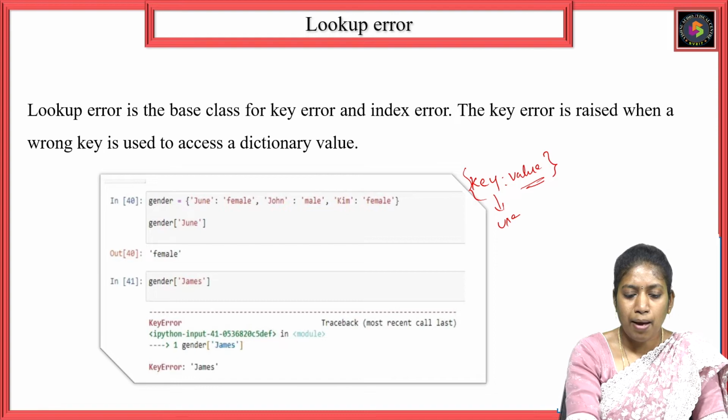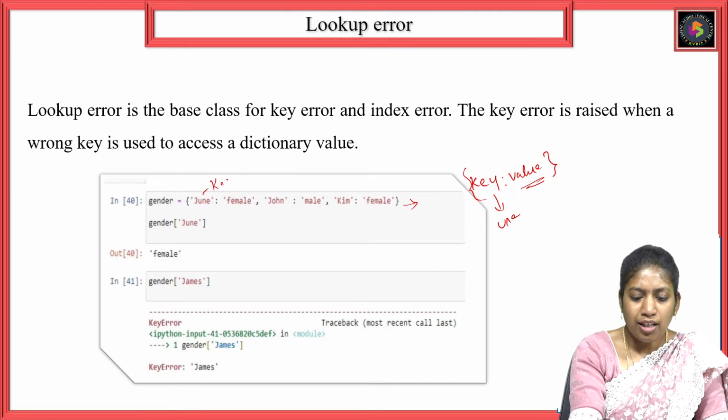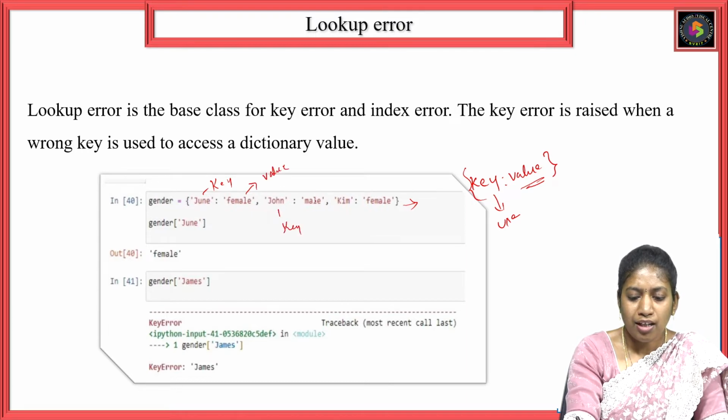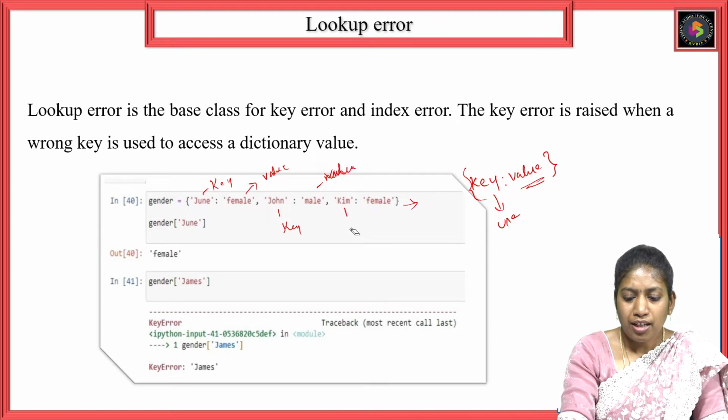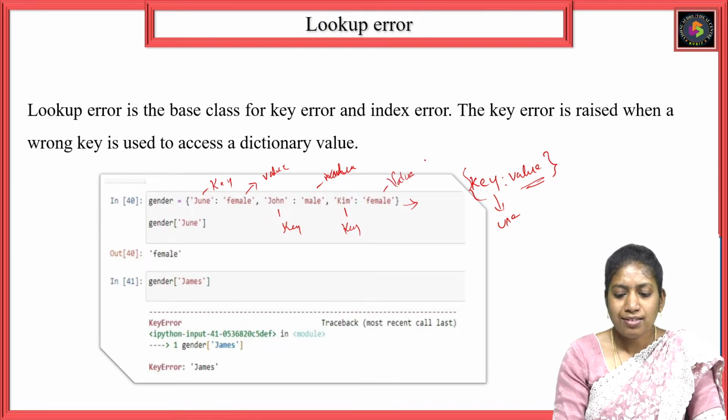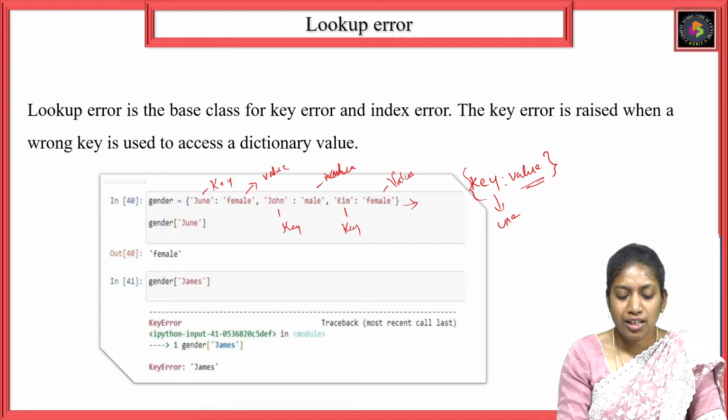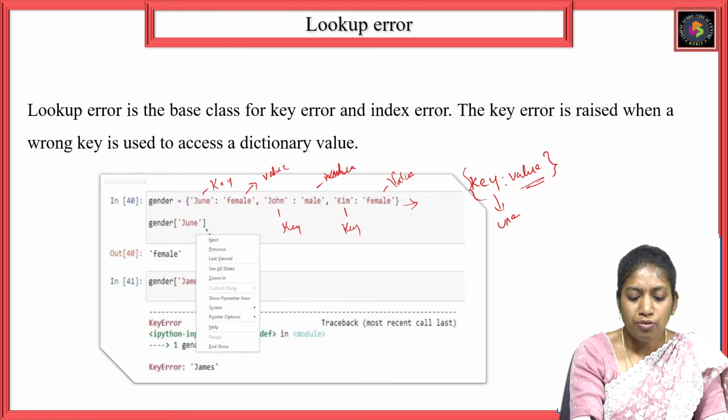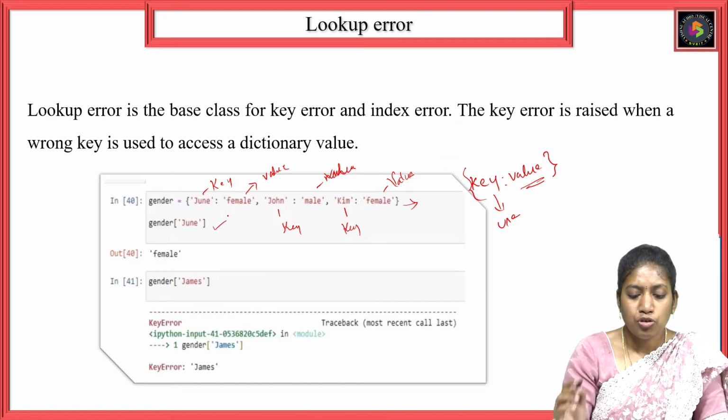See here in this example, here is the gender dictionary. June is a key and female is a value. John is a key and male is a value. Kim is a key, female is a value. In order to access these values, I need to use a key. See here I have used gender of June.